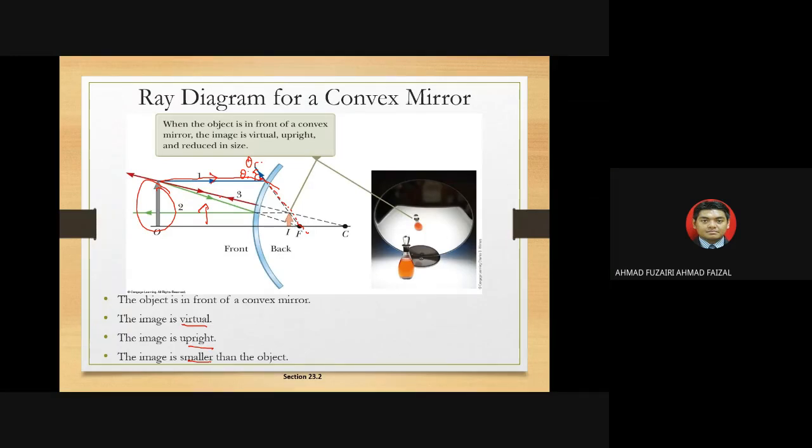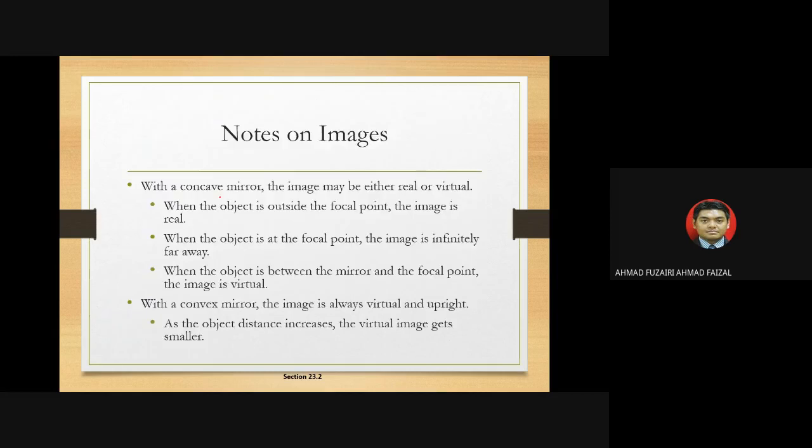Okay, because all the centers of curvature or focal points are on the other side of the mirror. Okay, so with a concave mirror, the image may be either real or virtual when the object is outside the focal point. So you can read on your own on this part. Okay.